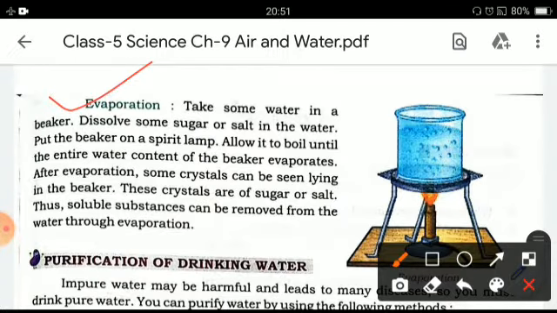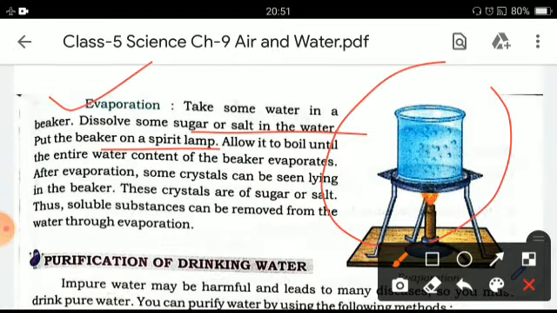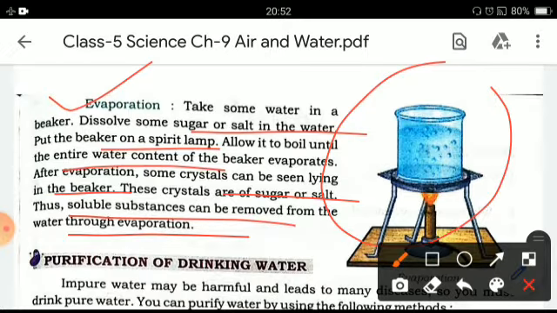Take some water in a beaker, dissolve some sugar or salt in the water. Put the beaker on a spirit lamp. Now, you can see in the picture also. Allow it to boil until the entire water content of the beaker evaporates, and after evaporation, some crystals can be seen lying in the beaker. These crystals are of sugar or salt. Thus, soluble substances can be removed from the water through evaporation.